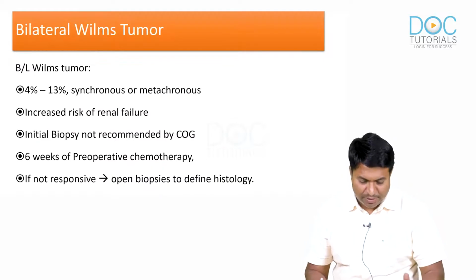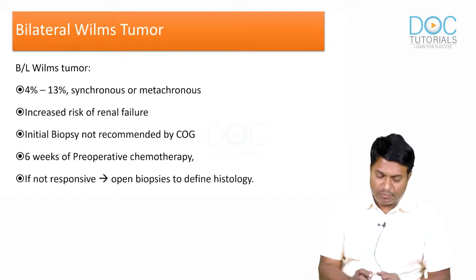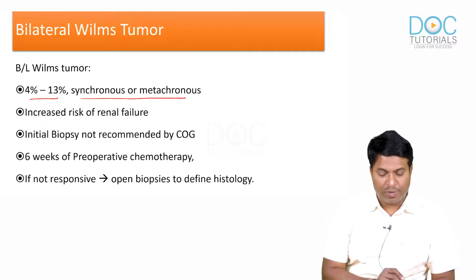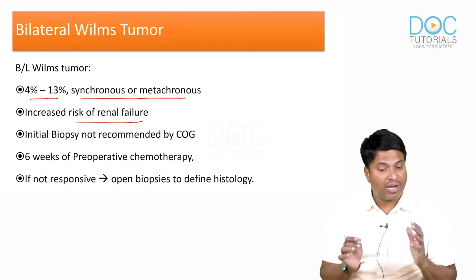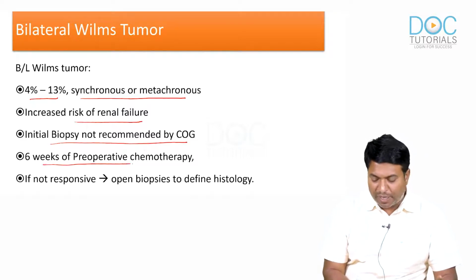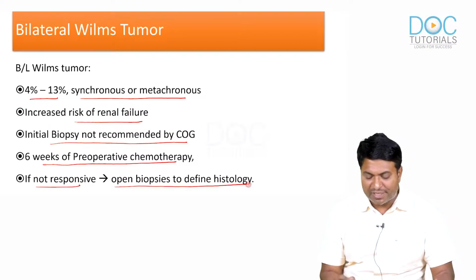So bilateral Wilms tumor is seen in 4 to 13% of cases. They are known as synchronous or metachronous tumors. There is increased risk of renal failure if you go for operation. Initial biopsy is not recommended by COG. 6 weeks of pre-op chemotherapy is given. If not responsive, then only do open biopsies to define the histology.